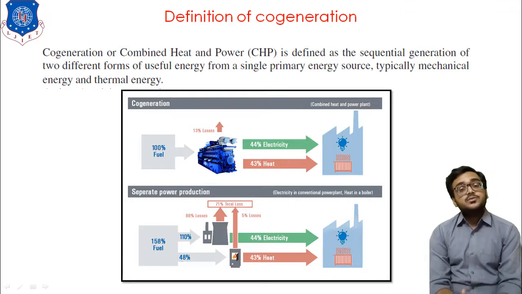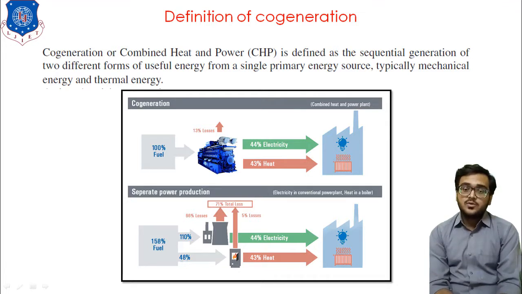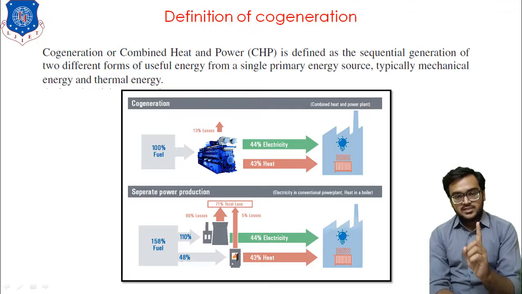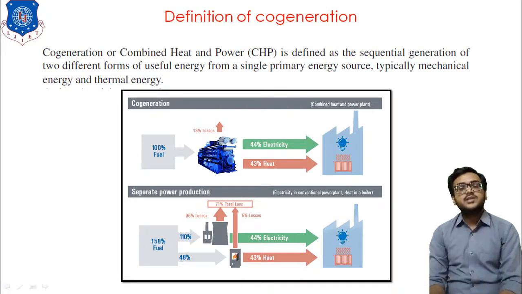So that is all about cogeneration. Whenever anyone asks about cogeneration, you just need to say it is a system in which we produce two or three different types of energy output just by supplying one energy input, that is the primary energy source. Clear?